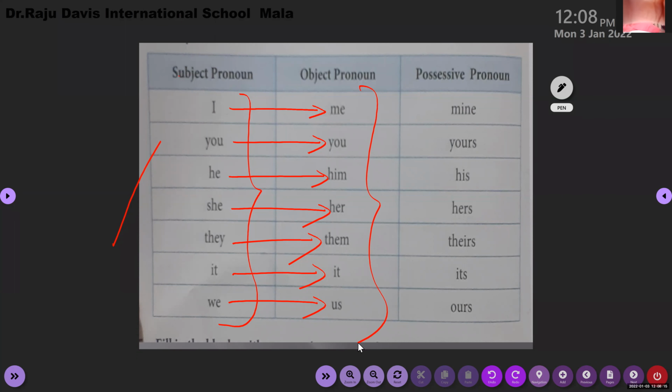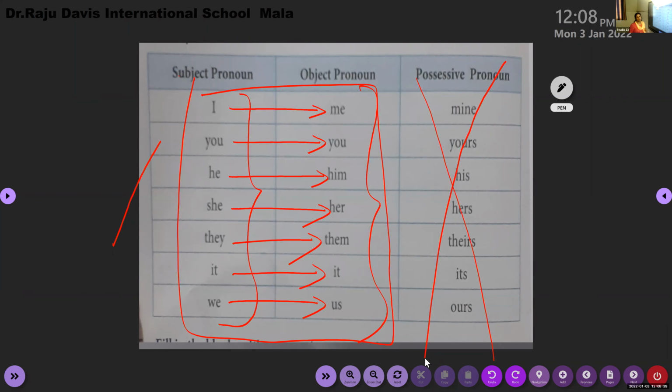I will send you this table so you will know it. It is already there in your workbook. It is not given in a table form, but it is written there clearly in your workbook, in worksheet 11. Ma'am, what about mine, yours, his, hers? That we don't want. What is not taught, you just ignore. Only this much you have to learn. This you will learn in the next class. So you will learn only this.